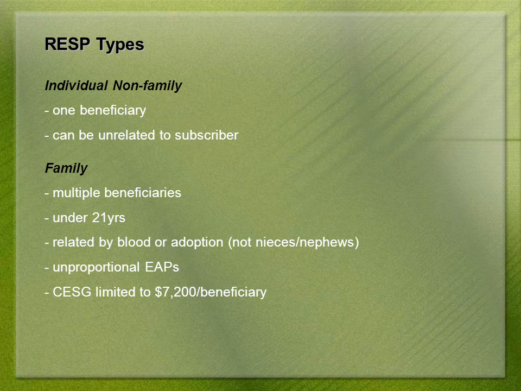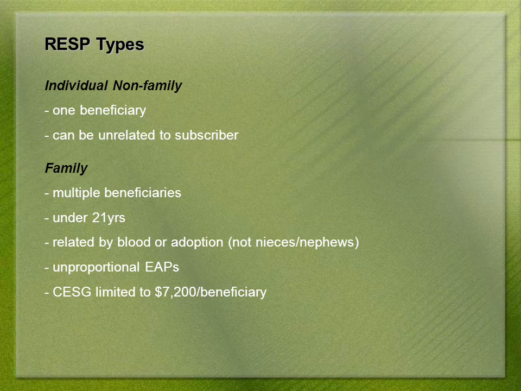There are two different types of RESPs, both of which are pretty straightforward and easy to understand. The first is an individual plan. This is for just one single beneficiary. The individual plan can be opened and contributed to by a subscriber that is unrelated to the beneficiary. The family RESP, on the other hand, allows for multiple beneficiaries. All must be under 21 years of age and related by blood or adoption.